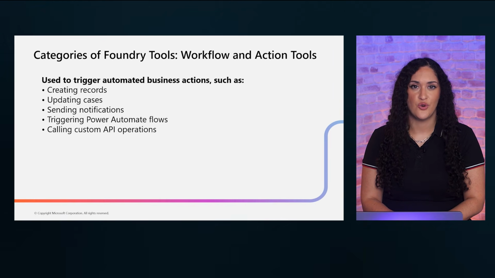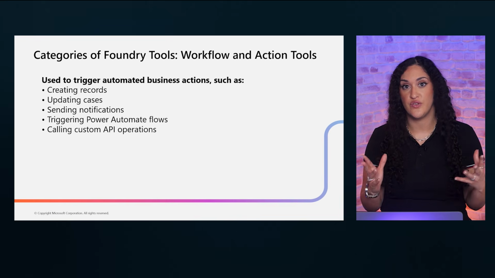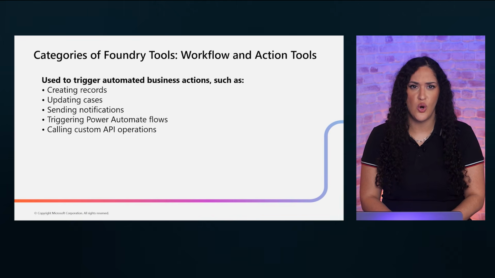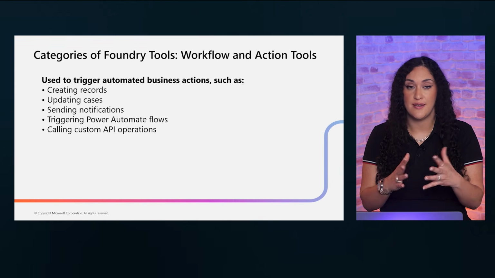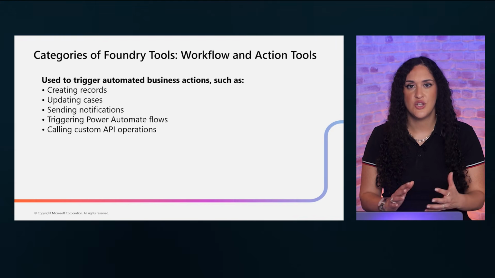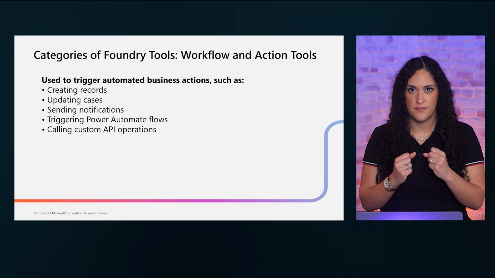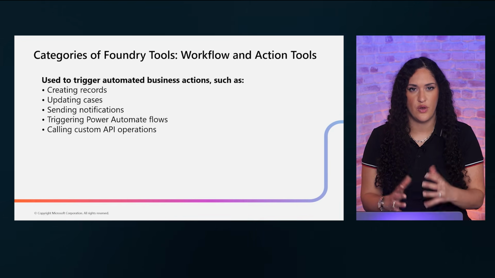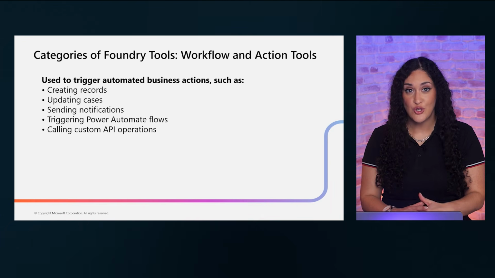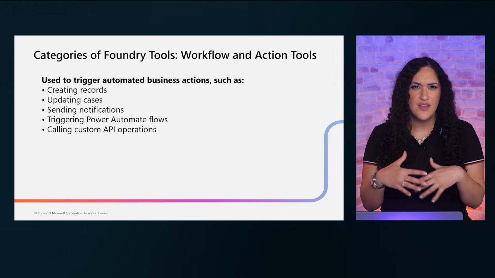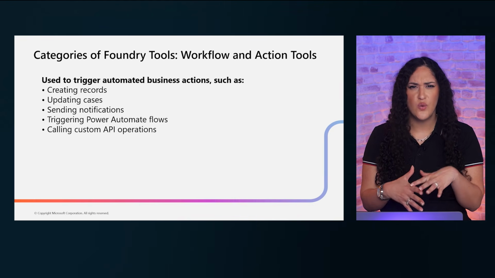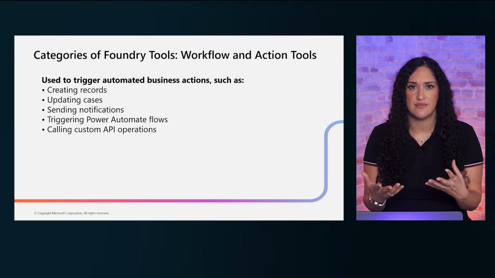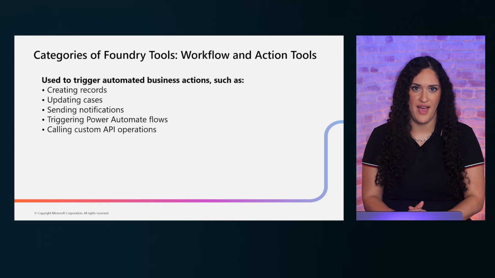Workflow and action tools are for triggering automated actions. Think creating records, updating cases, sending notifications, triggering Power Automate flows, or calling custom APIs. These tools are essential when your agent needs to do something, not just retrieve information. The distinction matters because retrieving data and taking action require different levels of governance and testing. Actions change state in your systems, so they demand more careful validation and error handling. When designing with workflow tools, always consider what happens if the action fails and build the appropriate recovery paths.